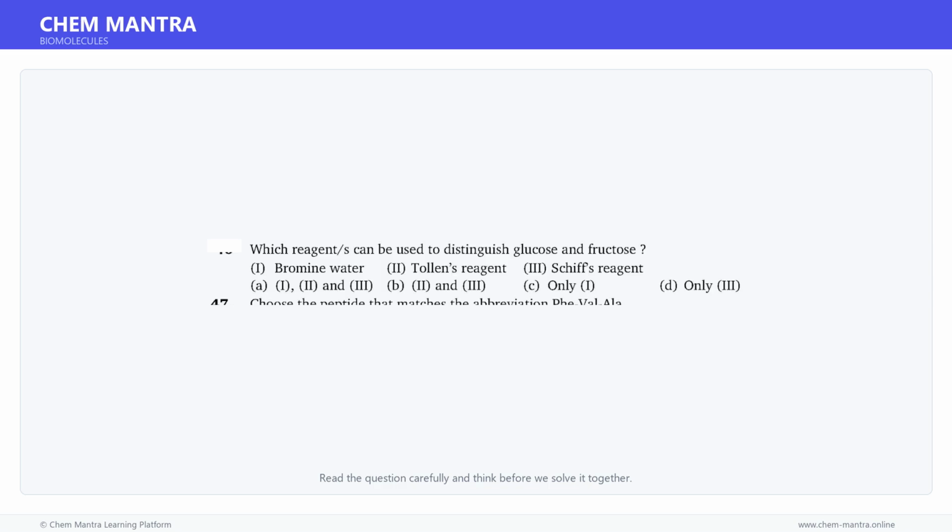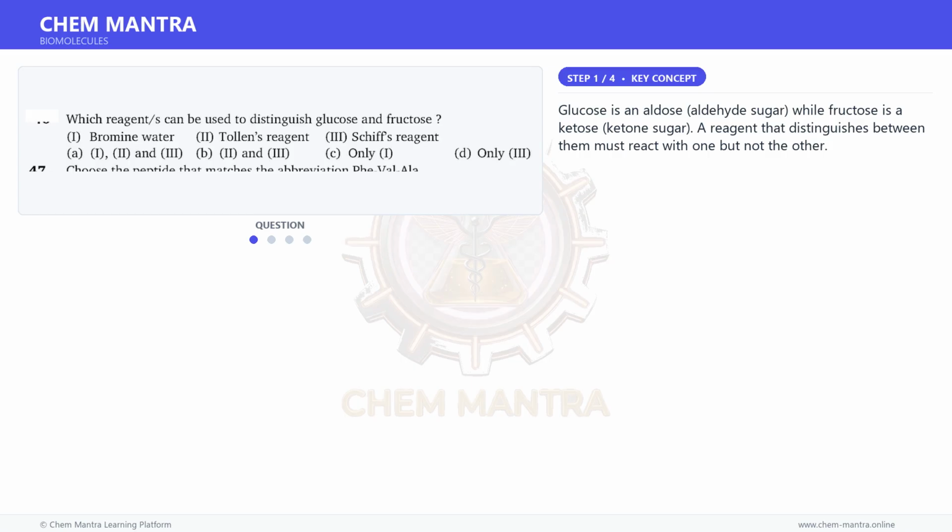Here is a question. Read it carefully and think about the answer. Let us solve it step by step. Let us first understand the key concept here. Glucose is an aldose, an aldehyde sugar, while fructose is a ketose, a ketone sugar. A reagent that distinguishes between them must react with one but not the other.